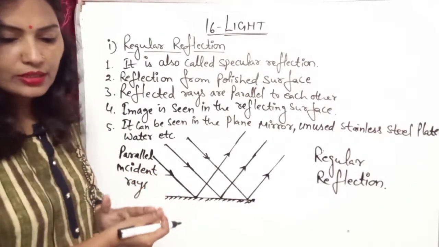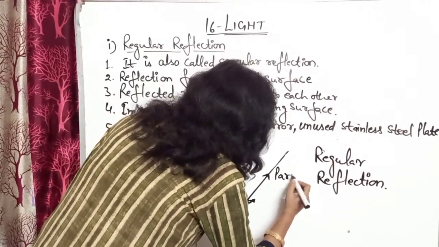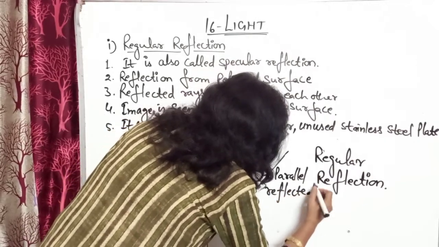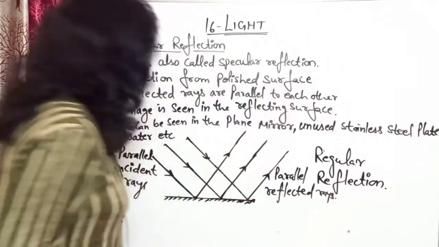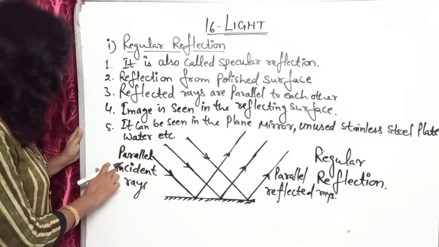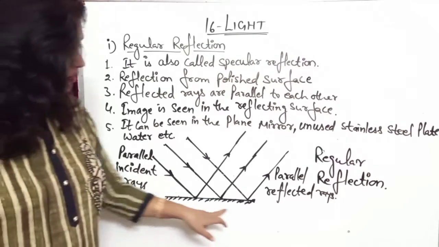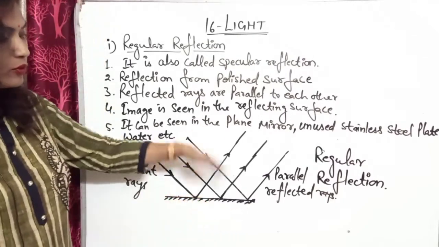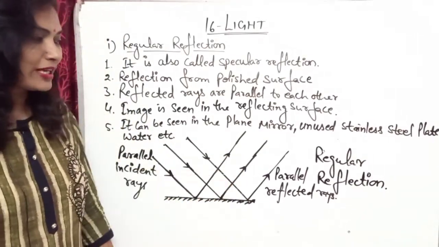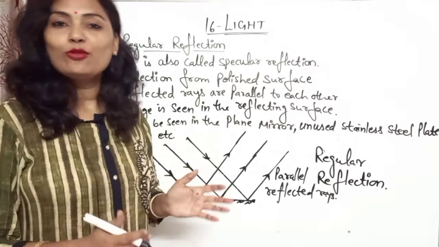So you can write the parallel reflected rays. Okay, so like this the reflection is taking place. Parallelly the incident rays are moving towards the mirror. This is the plane mirror, and they are moving back after reflection, bouncing back. These rays will be bouncing back. So these are also parallel. So this type of reflection is known as regular reflection.